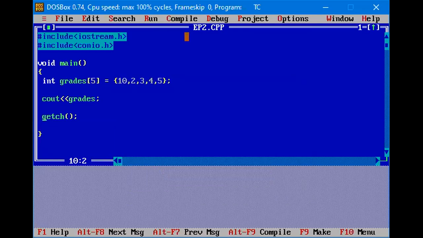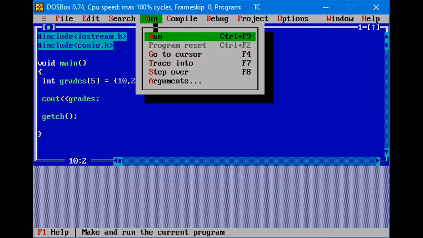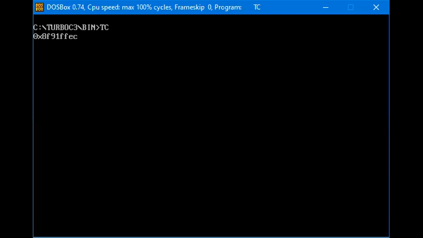As you can see, there is no error in the program. Now run. Now see, we have written grades and we are printing just grades. Now we are getting the value 0x8F91FFEC. This value is the address of the starting element of the array, that is the element at the 0 location. It is printing the address of that element.